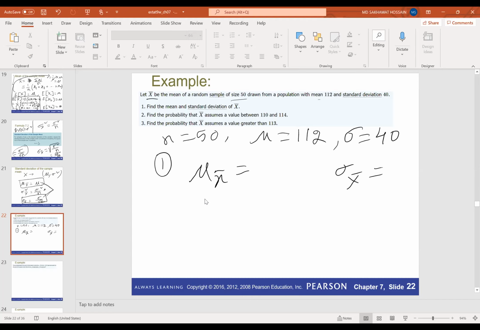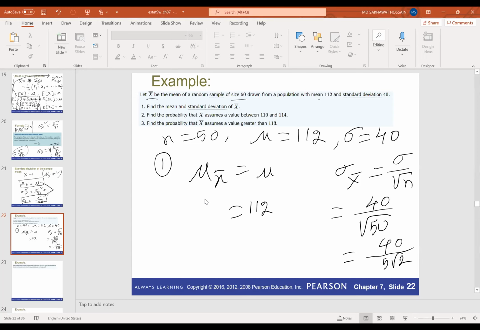So we already know that mu x bar is equal to mu, which is 112, and sigma x bar is sigma over square root of n, and sigma is 40, so 40 over square root of 50. We can write this as 40 divided by 5 square root of 2, or you can directly calculate it using a calculator: 40 divided by square root of 50.